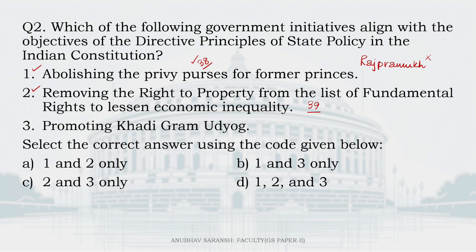So see, Article 43 says the same thing, and what is it? To promote cottage industries on an individual or cooperative basis in rural areas. So, Khadi and village industry boards, Khadi and village industries commissions, small scale industries boards, national small industries corporations, these handicraft boards, coir boards, silk boards, handloom boards, so on and so forth. They have been set up for the development of cottage industries in rural areas. 3 is also correct. So, which of the following? All 3. D is the right answer.